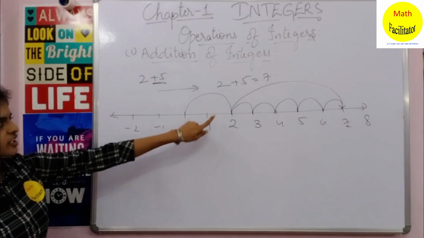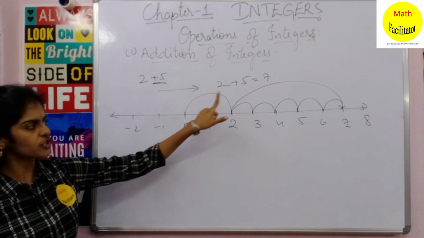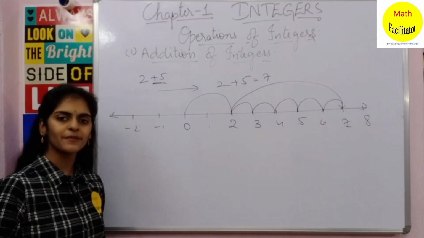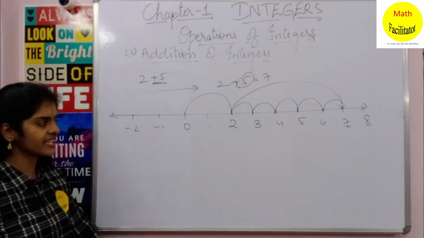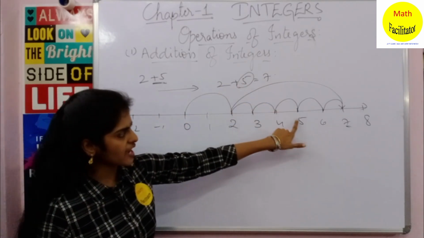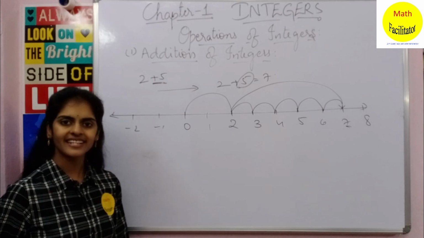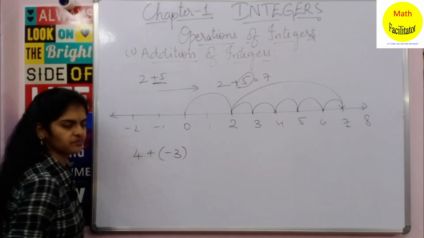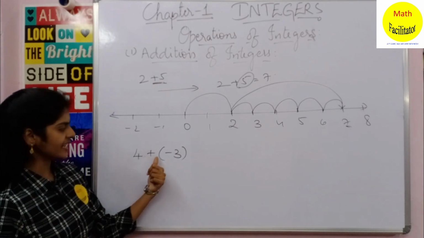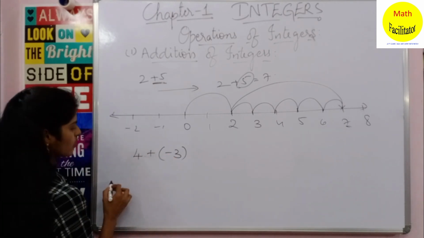Okay, whenever you are adding a positive integer, you will move to the right. And how many places will you move? It depends on the number which is given to you. Okay, here it is 5, so you are moving 5 places to the right. Okay, let us take another example. 4 plus minus 3. Okay, here you are adding a negative integer, so let us see what happens.